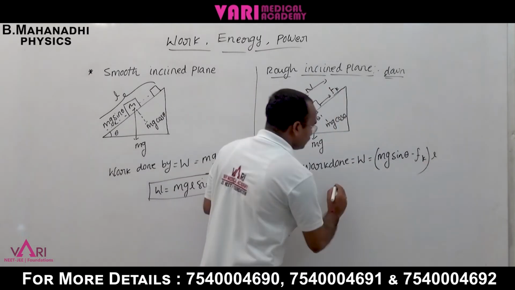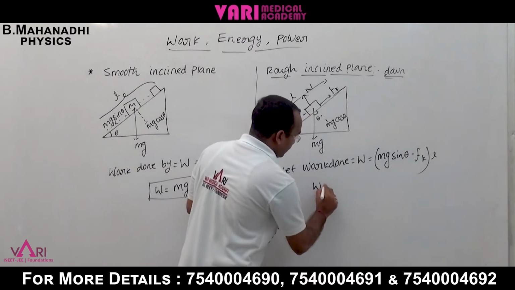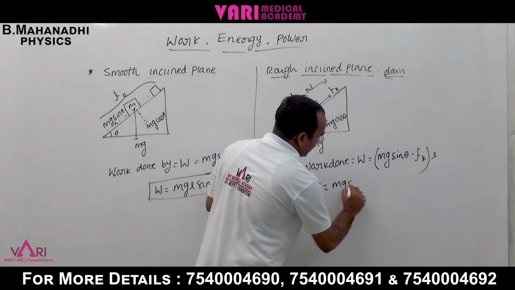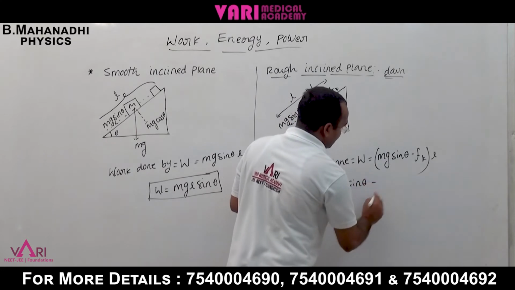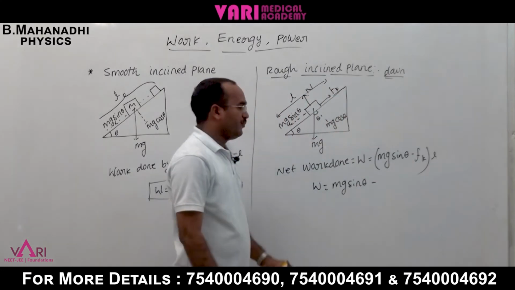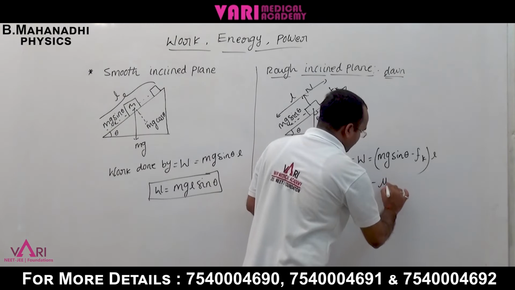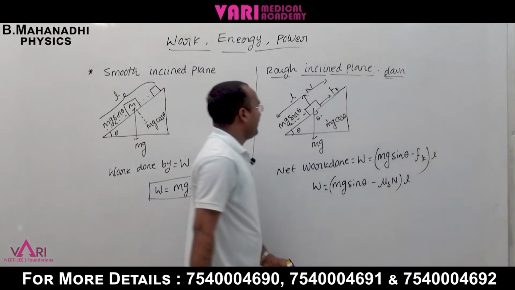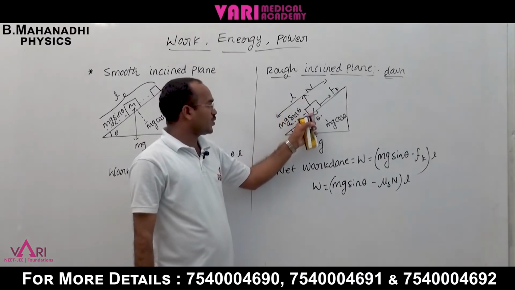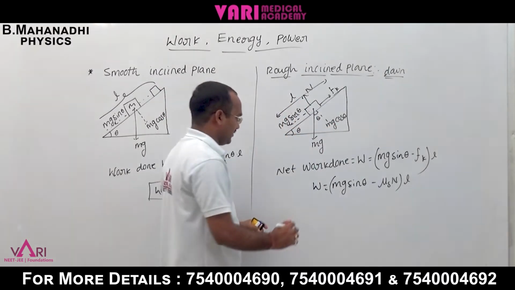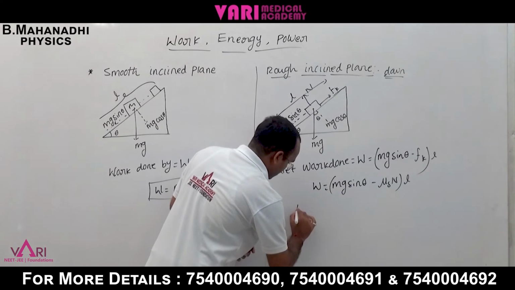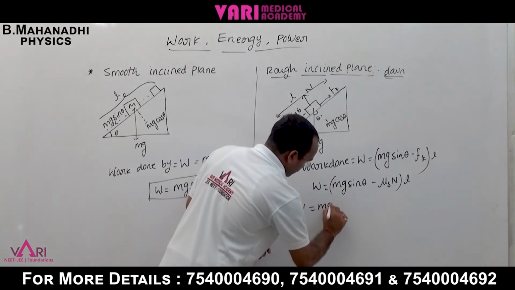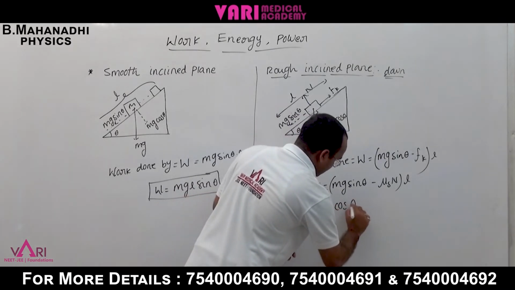Now W is equal to mg sin theta minus fk, which means mu k N or mu s N, into L. Here the normal is equal to mg cos theta.